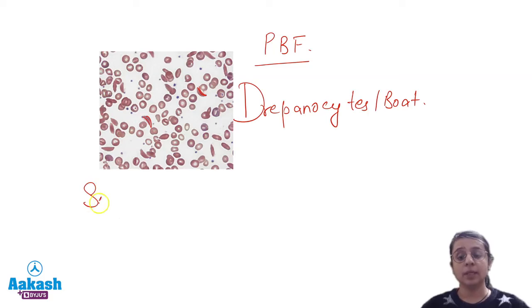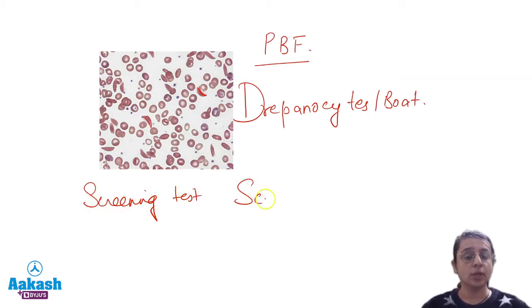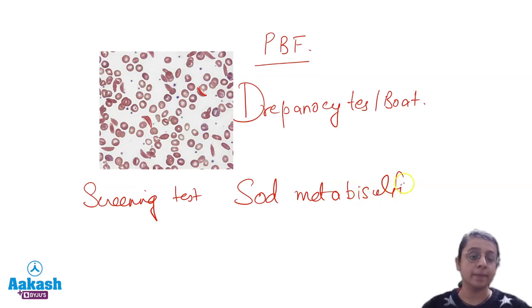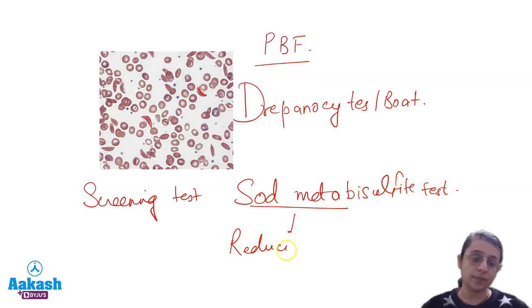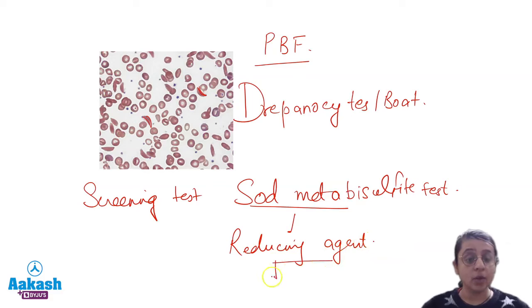Another thing you can remember here is the screening test, which is the sodium metabisulfite test. It is basically a reducing agent, and thus it can cause a deoxygenated state and will increase sickling, right?